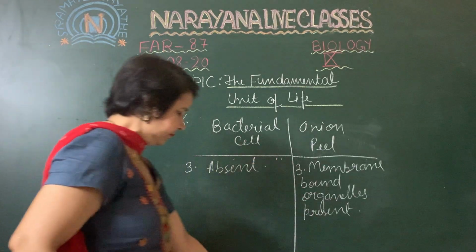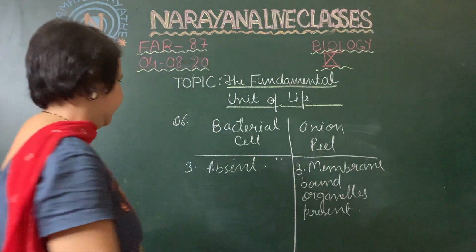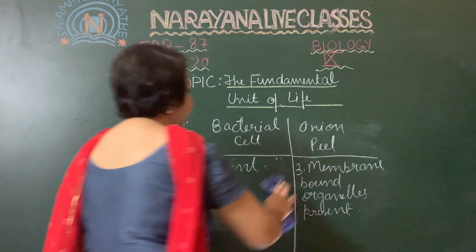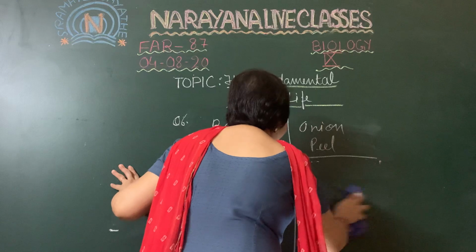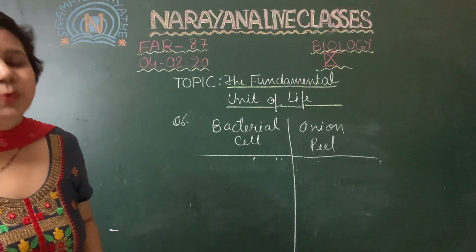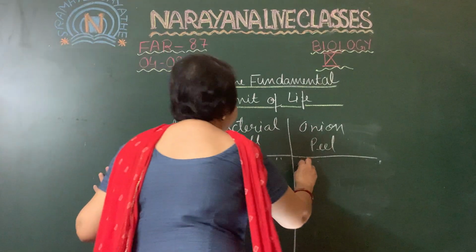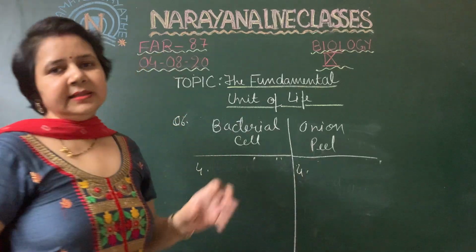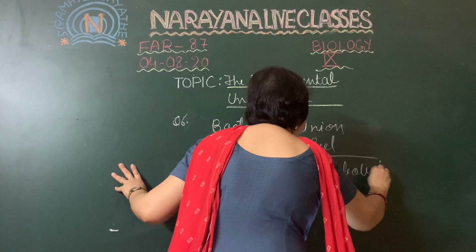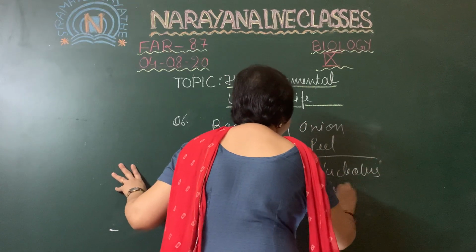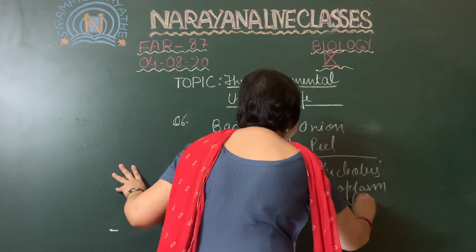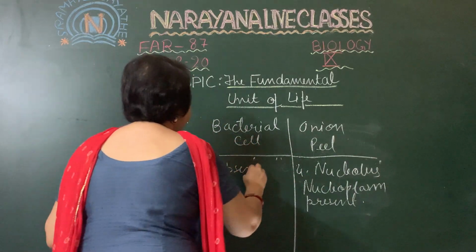And rest, the nucleolus is absent in the bacterial cell, whereas the nucleolus and the nucleoplasm both are present in all eukaryotic cells. Onion peel is the example of that eukaryotic cell. So nucleolus and nucleoplasm are present, whereas that thing is absent in the bacterial cell.